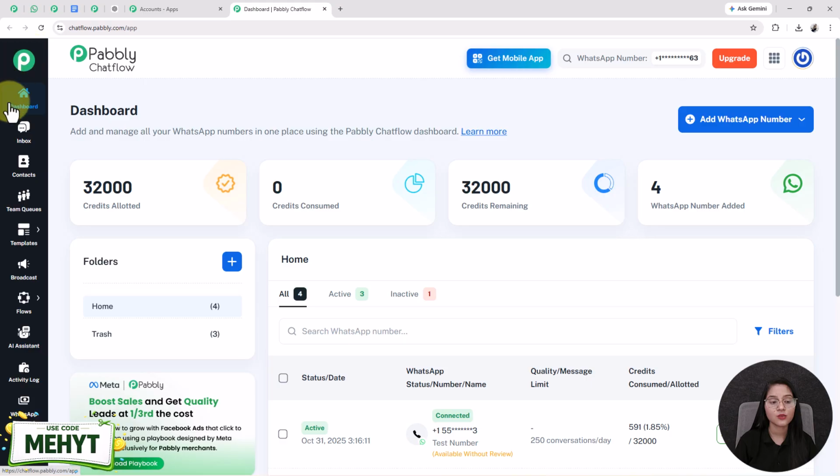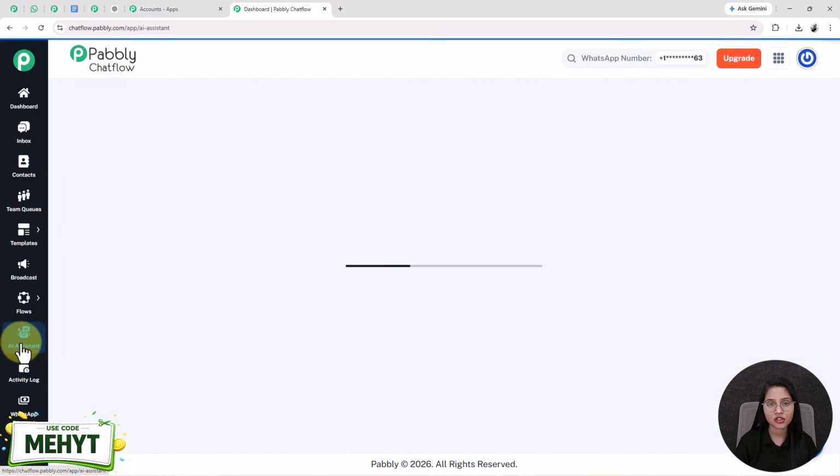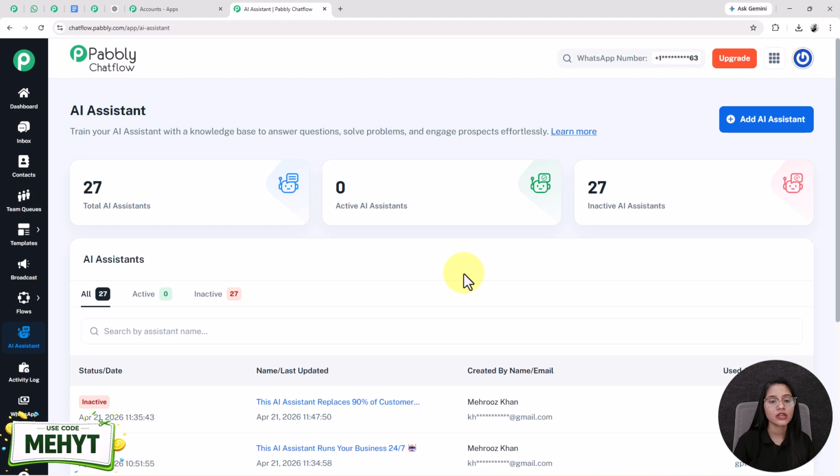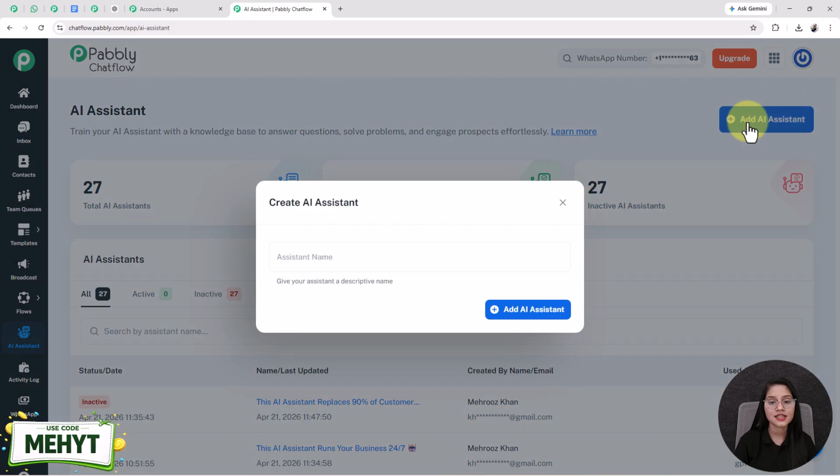On the left hand side, you will see the multiple features of Pabbly Chatflow. As we are creating an AI assistant, I am going into this AI assistant feature. See, this is the Pabbly Chatflow AI assistant feature. Here you can train your AI assistant with a knowledge base to answer common questions. In a few minutes, you will understand what a knowledge base is and how you can create an AI assistant. As we are creating a new AI assistant, I will click on this plus add AI assistant button.